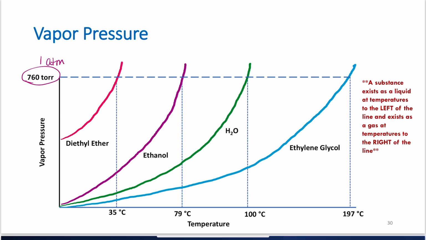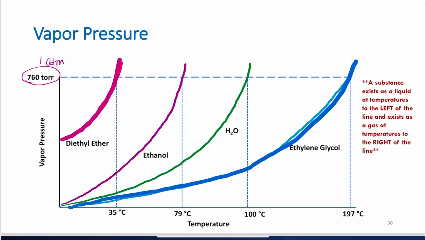When I look at the diethyl ether line here, it's intersecting this line at 35 degrees C. I just told you that was the boiling point. I've got ethylene glycol's line here, and I see the vapor pressure increasing, intersecting this line at 197 degrees C, okay?